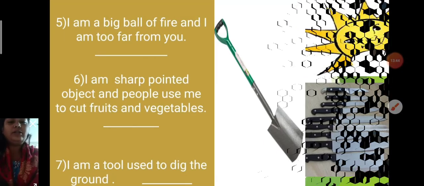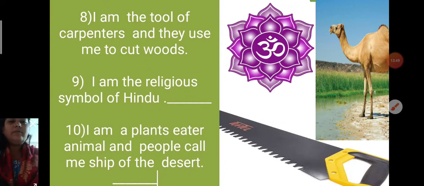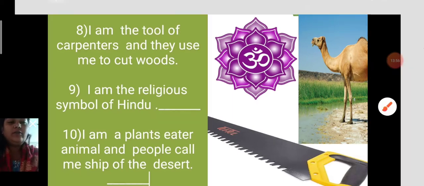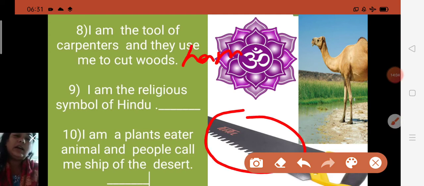Now next one is here. I am the tool of carpenters, and they use me to cut wood. What will you say, children? Which type of tool do they use to cut wood? This is the picture of a handsaw. HAND, hand. SAW, saw. Handsaw is the tool of carpenters, and they use it to cut wood. They make it in different sizes. So here is the picture of a handsaw.